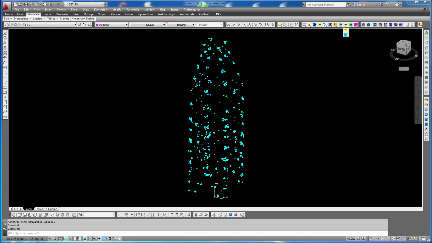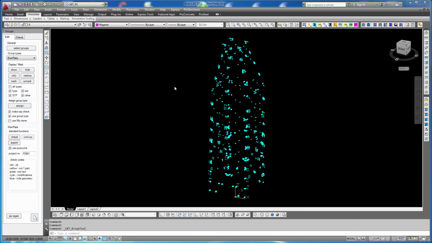This video is showing a tool that is generating the production data for shim plates. The tool is checking if shim plates are standard shim plates according to definitions that are existing. And if so, it's generating the production data and it is exporting the production data to system drawings that contain a representation, a sketch of the shim plate type in the system drawing, and a table for the production data.